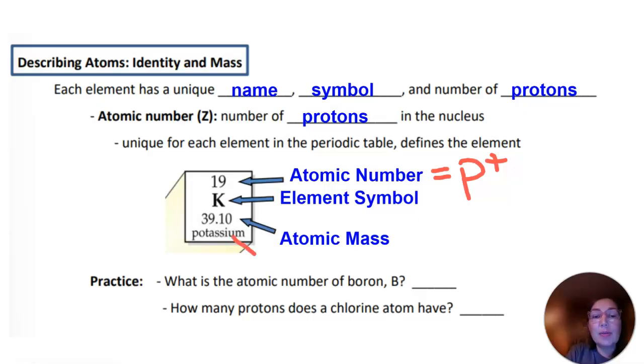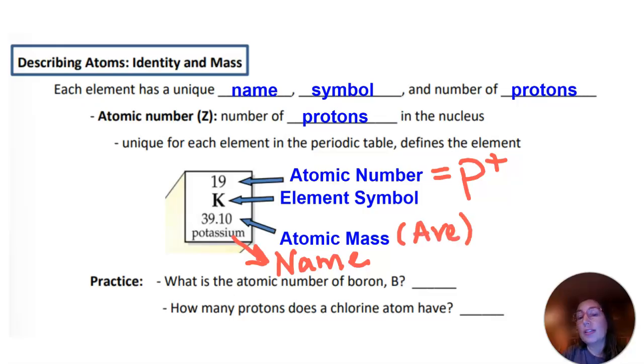Lastly, down here, we've got the full name written out too. Now, atomic mass is an average, so we'll get to that in a second.